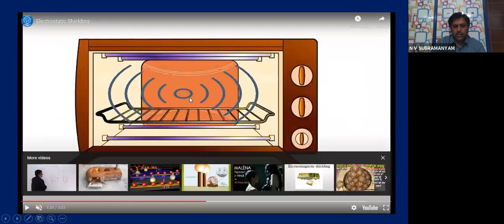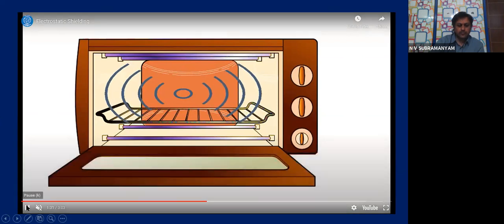You see carefully. Inside, when you close and switch on the microwave oven, inside the oven, microwaves will be heating the food. And microwaves are very dangerous, children. They are highly dangerous. So, they should not be leaked to the environment. So, if they should not be leaked to the environment, who will prevent it? That metallic shielding will prevent it.